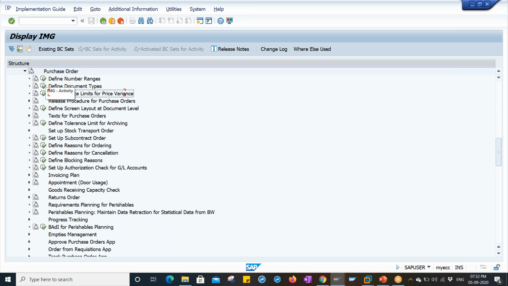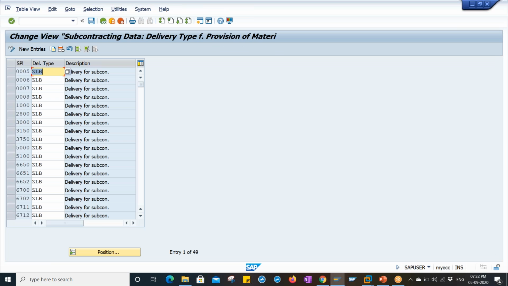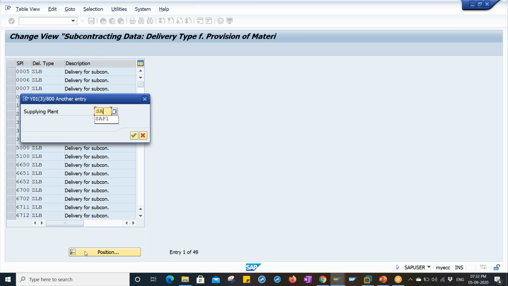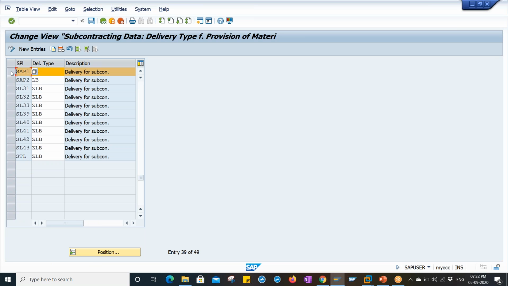In the purchase order, we have an option called setup subcontract order. Go over here. We have a standard delivery type for the subcontracting process called LB, which is already assigned to my plant. This is the configuration.